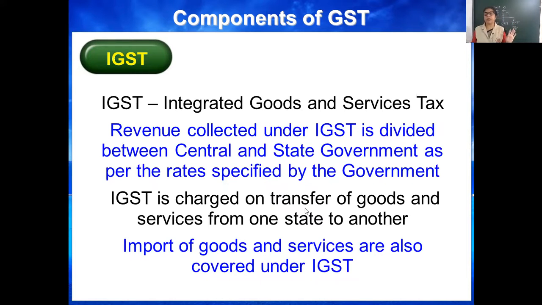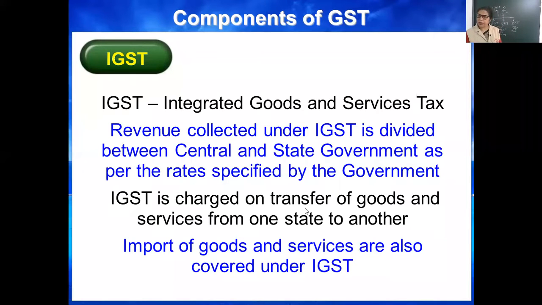IGST, the name is itself integrated goods and service tax. And integrated goods and service tax will be divided between central government and state government as per the rates. So generally the rate is the addition of CGST and SGST.